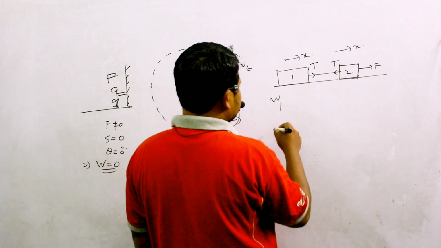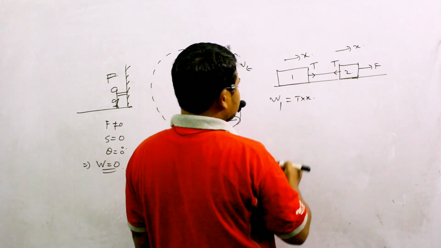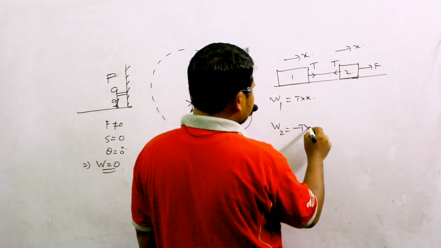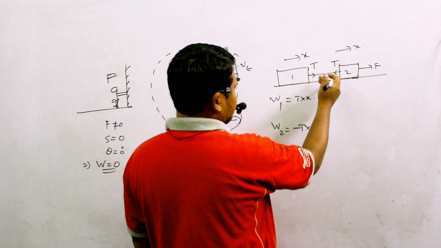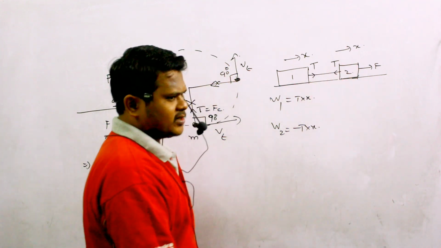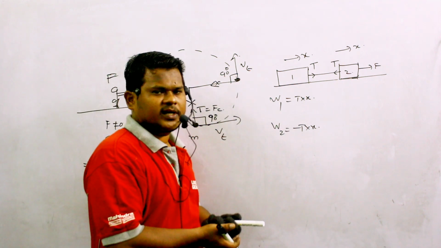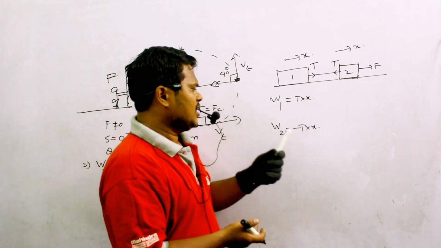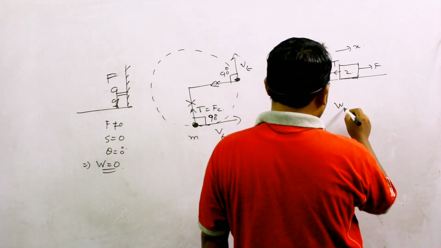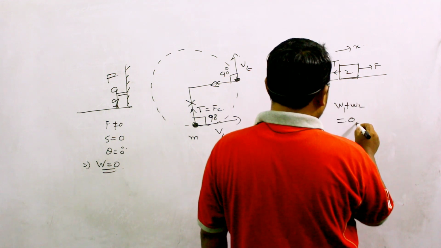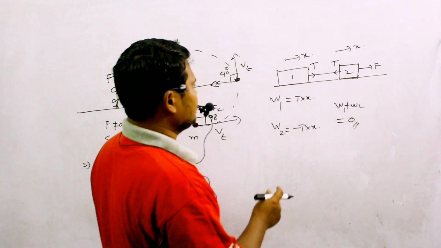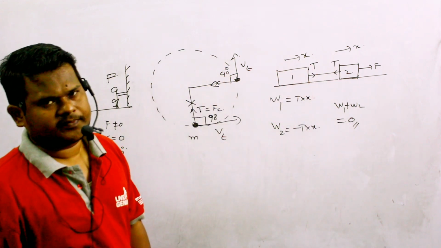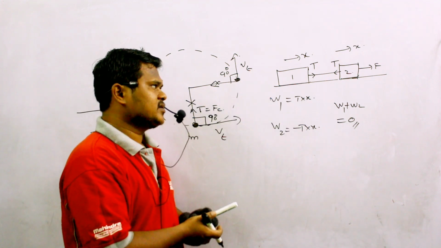This is mass number 1, this is mass number 2. So work done on mass 1 can be written as T into x. And work done on mass 2 can be written as minus T into x, because tension is in one direction and displacement is in the opposite direction. The angle between them is 180 degrees, and cos 180 is minus 1. So minus T into x. Now if I add W1 plus W2, it should be equal to 0. It means that this tension totally cannot do any work on this system. So this is also an example of zero work.